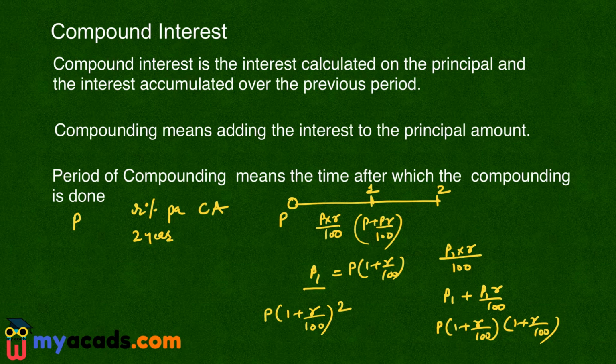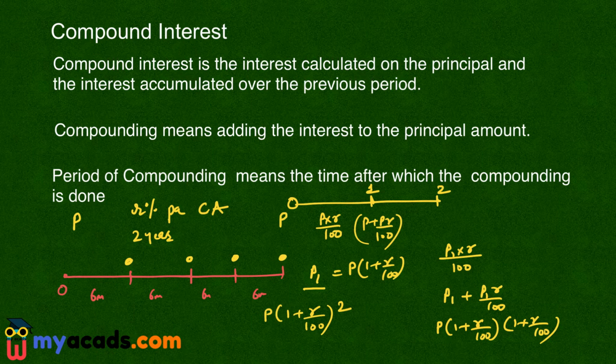Now if the question says that the rate of interest is R% per annum compounded half yearly, it means that the compounding is done twice a year. This is 0, start of the year. This is my first 6 months. This is my another 6 months and the end of 1 year. Then it is my next 6 months. Then it is my next 6 months. So my compounding will take place here. Then it will take place here, here, and here.